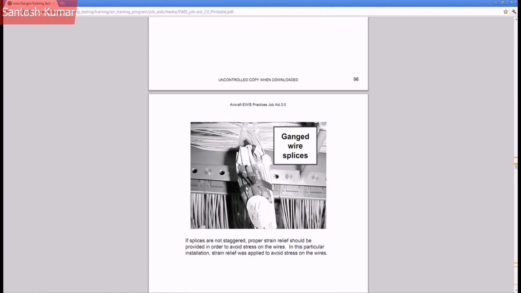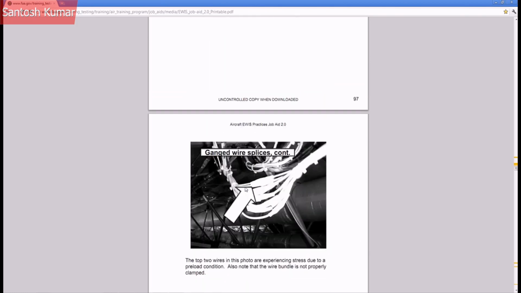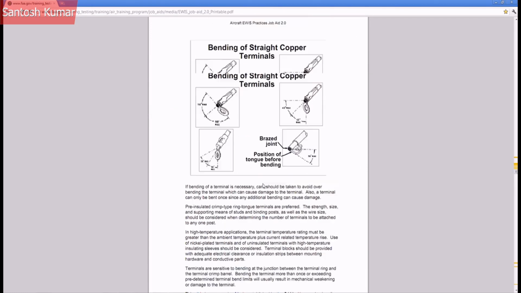You can read this document if you want to get more skills for wire harness design. It talks about bend radius, where you can use clamps, how to use splices, good practices for designs.